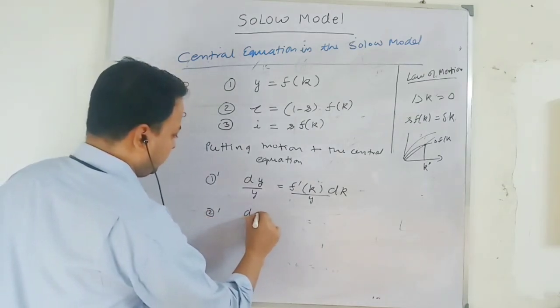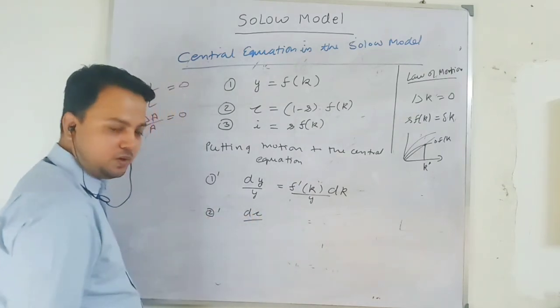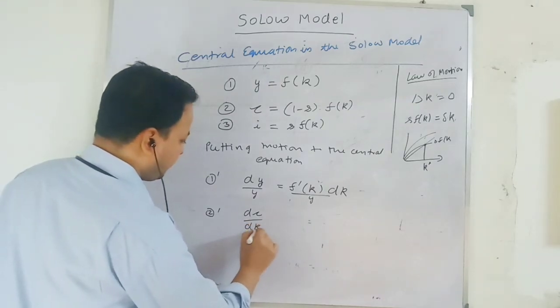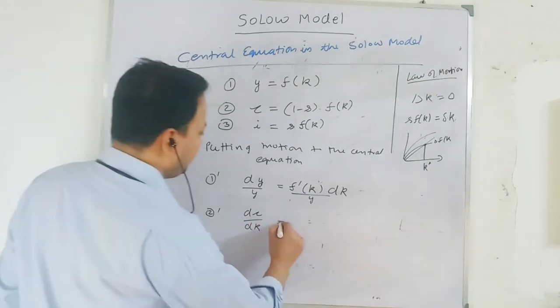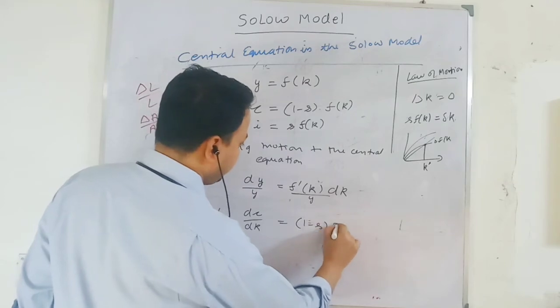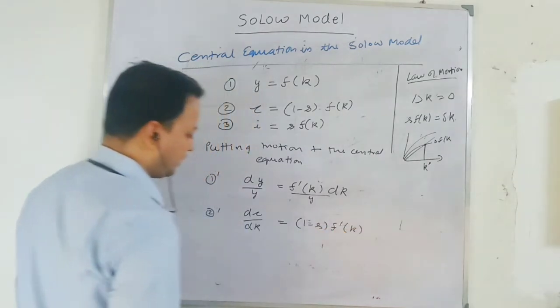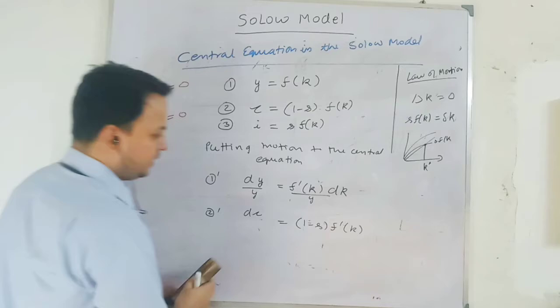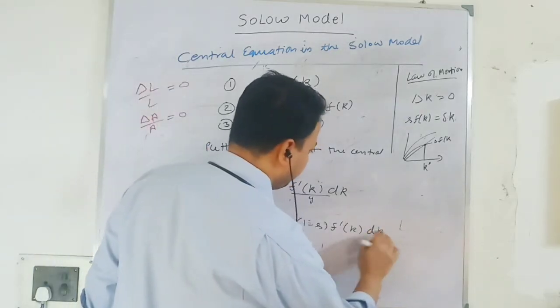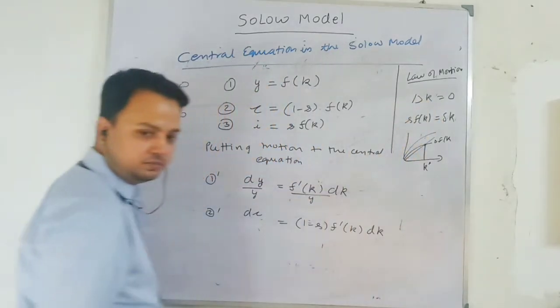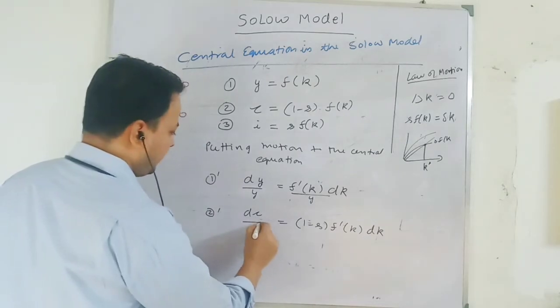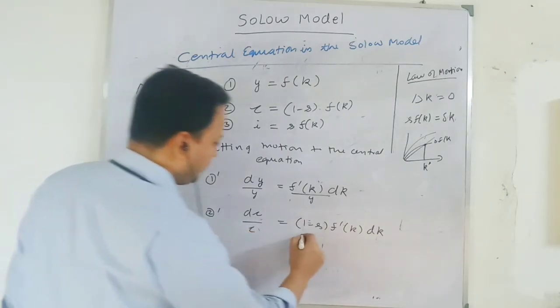Second, the change in consumption per worker due to change in capital per worker. It will be (1 minus s) f prime k. I take this term to that side, so it will be dk, same as this term. Again you can write small c here, it will not change.